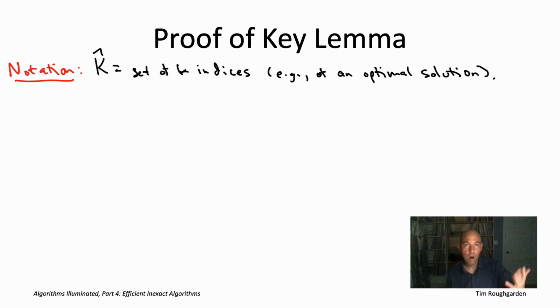We're aspiring to do almost as well as k hat. So you can think about k hat as being an optimal solution, one that maximizes the coverage, although that's actually not important for the proof. K hat can be whatever you want.